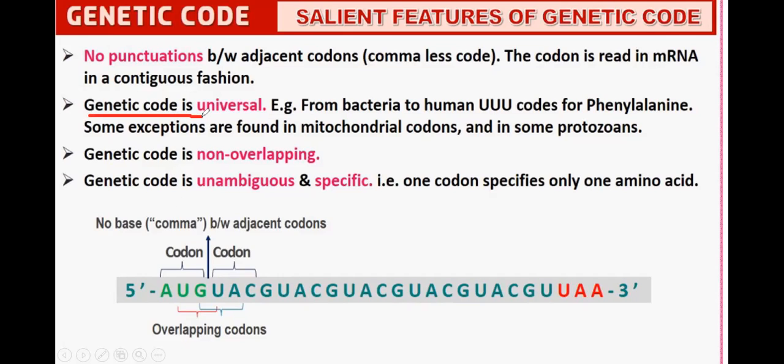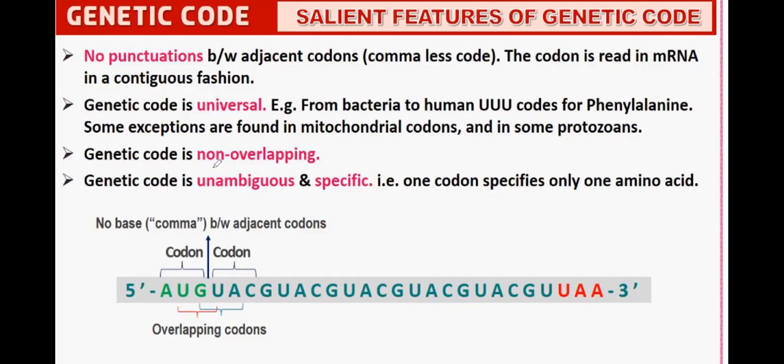The genetic code is universal. Universal means from prokaryotic bacteria to highly advanced mammals, the genetic code is the same. For example, from bacteria to human, the triplet codon UUU codes for phenylalanine. Some exceptions are found in mitochondrial codons and in some protozoa.